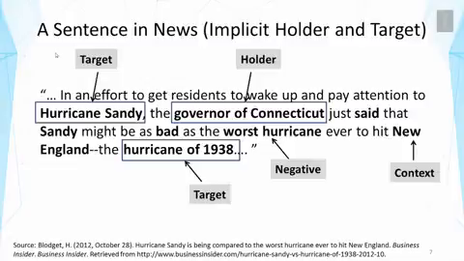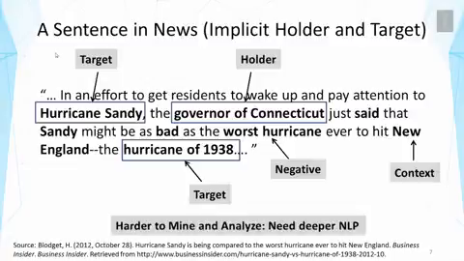Now, unlike in the product review, all these elements must be extracted by using natural language processing techniques. So the task is much harder, and we need a deeper natural language processing. And these examples also suggest that a lot of work can be easily done for product reviews, and that's indeed what has happened. Analyzing sentiment in news is still quite difficult. It's more difficult than the analysis of opinions in product reviews.